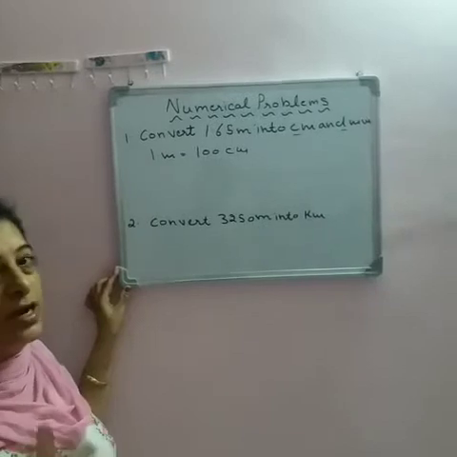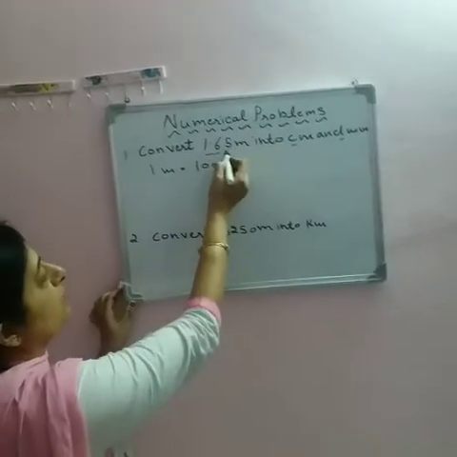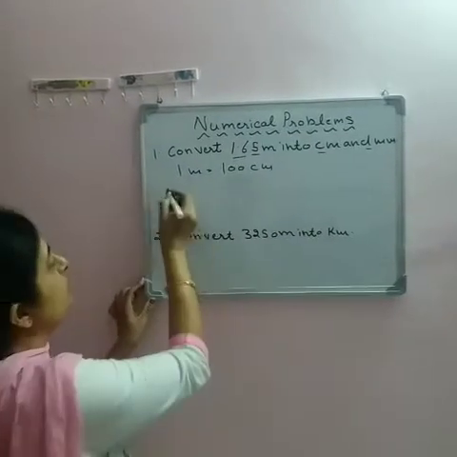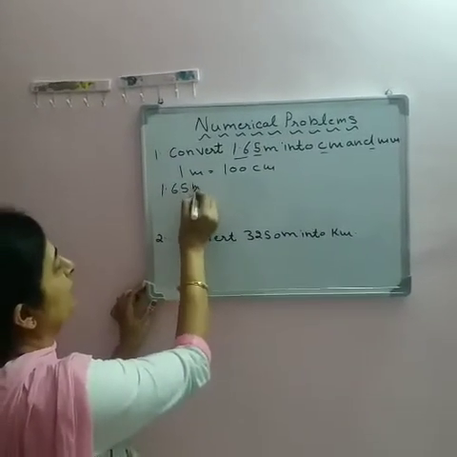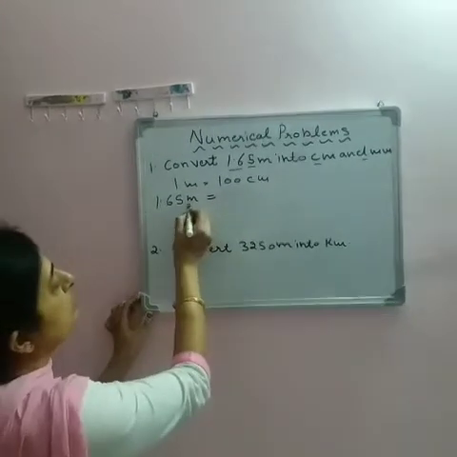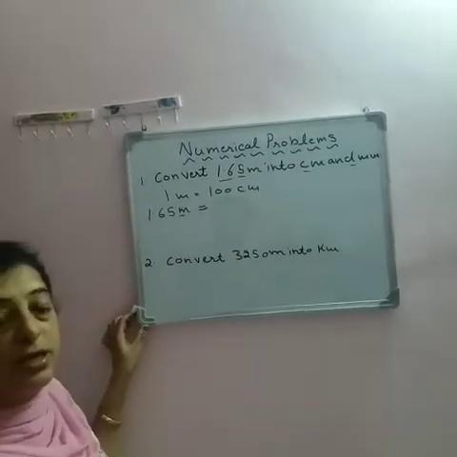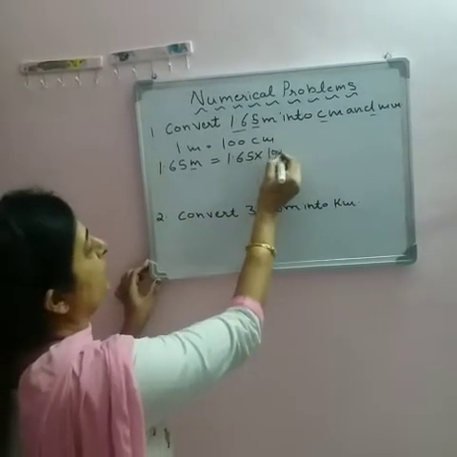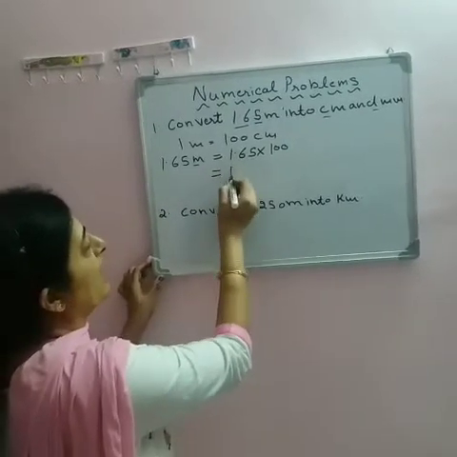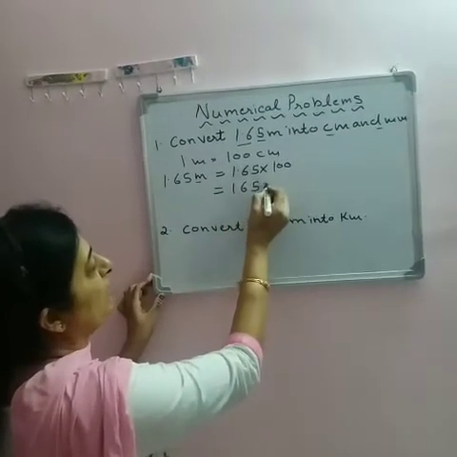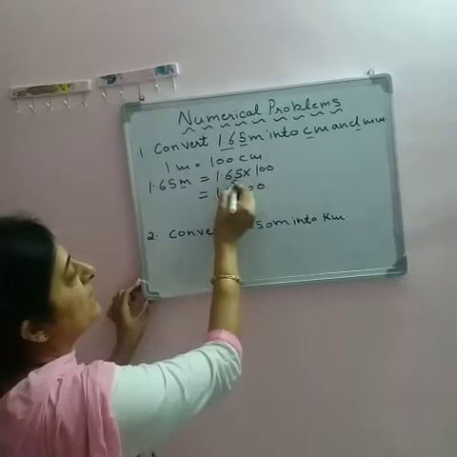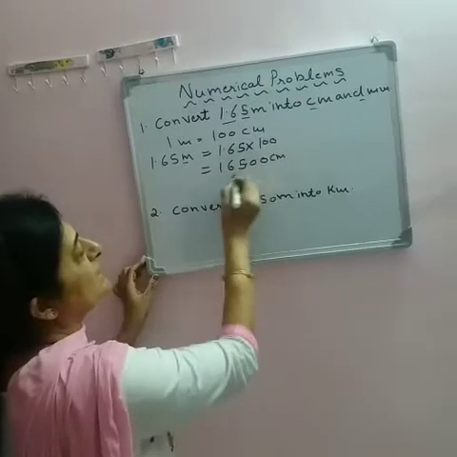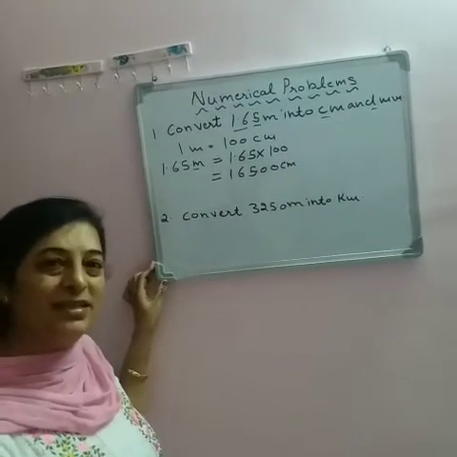We have to convert 1.65 meter into centimeter, so 1.65 multiplied by 100. The answer is 1.6500, and the decimal is after 2 places, so 165 centimeter. Is it clear?